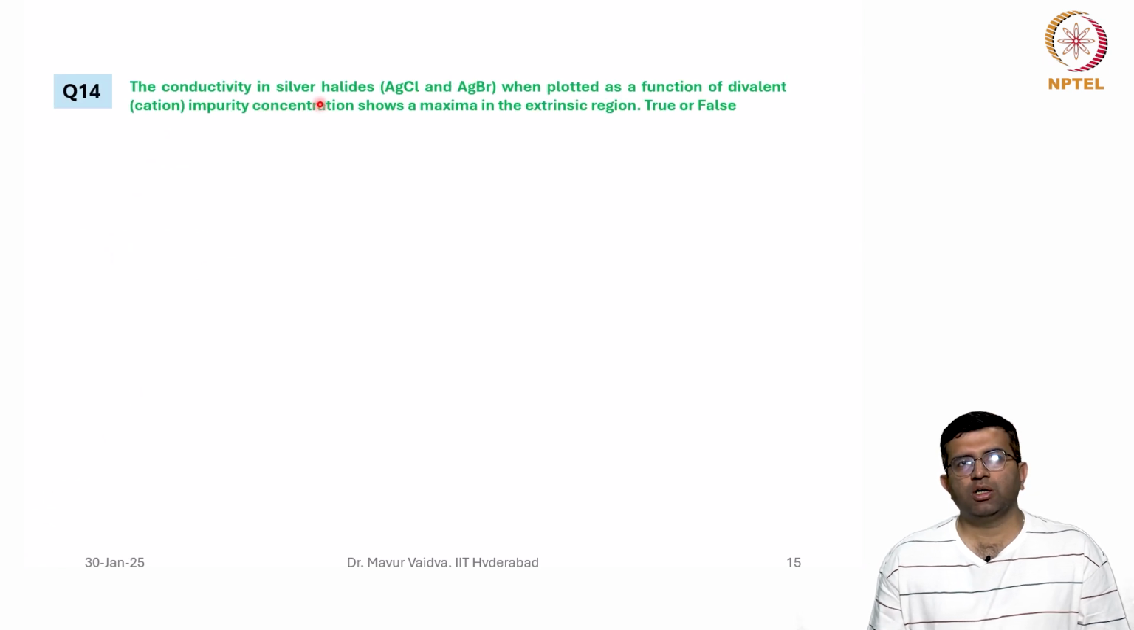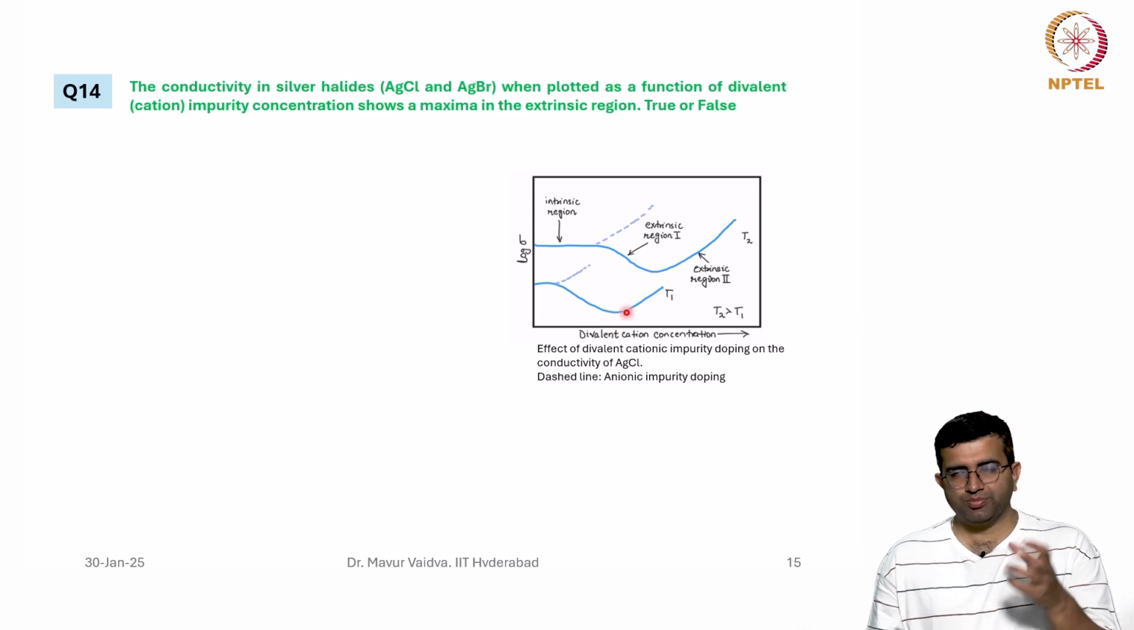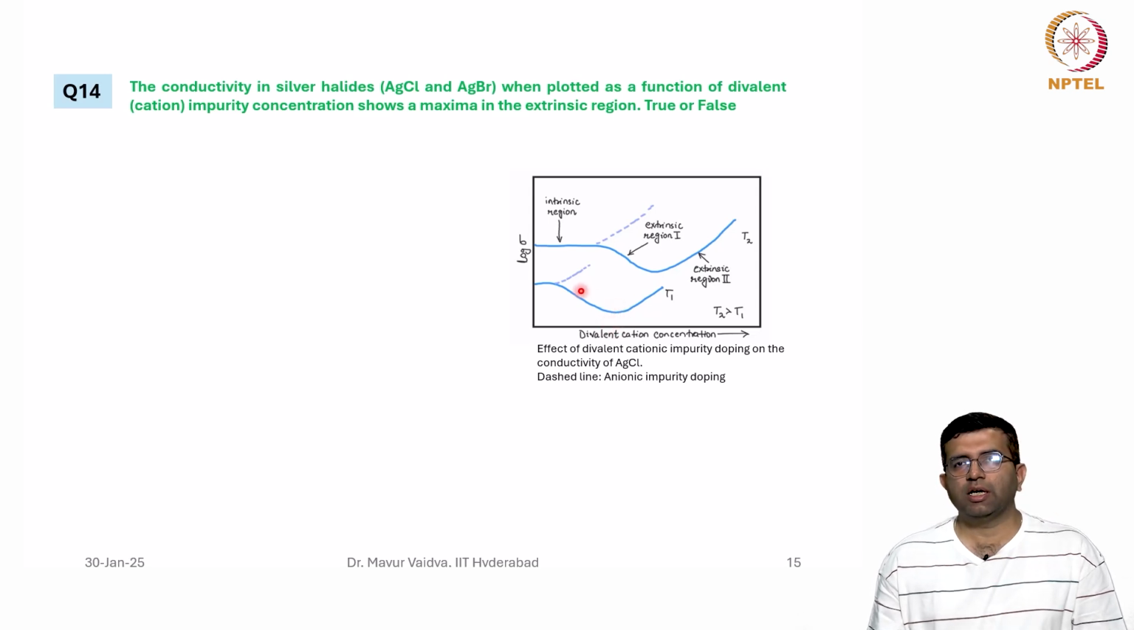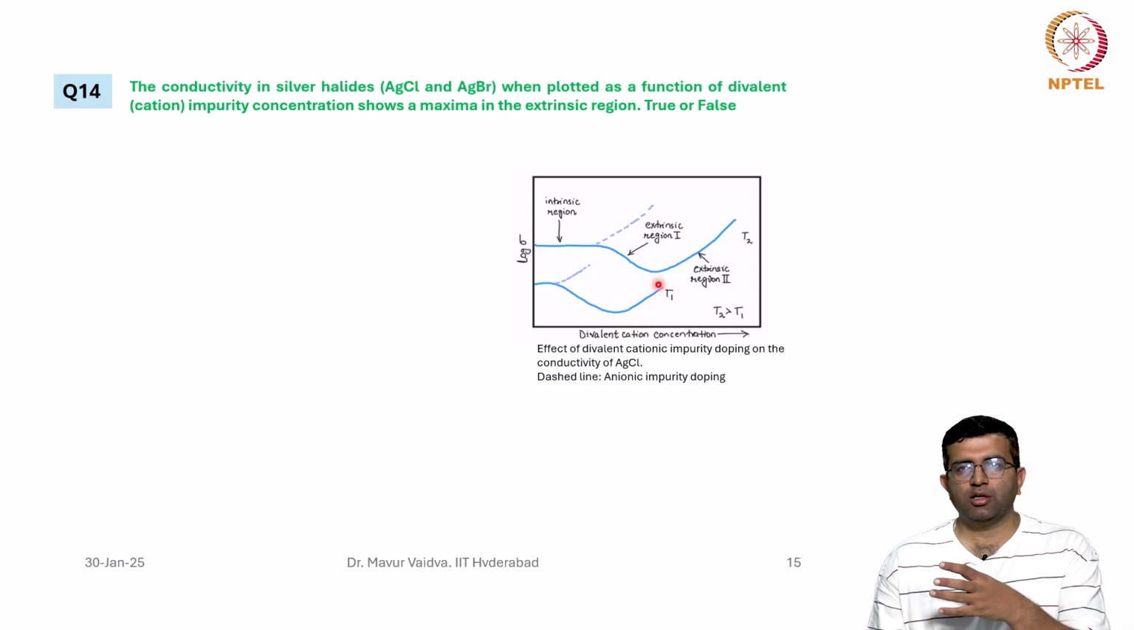Question number 14: the conductivity in silver halides AgCl and AgBr, when plotted as a function of divalent impurity concentration, shows a maxima in the intrinsic region. True or false? This is false because it shows a minima in the extrinsic region, and this minima comes due to the fact that in one region the vacancy dominates and in another region the interstitial ion dominates.